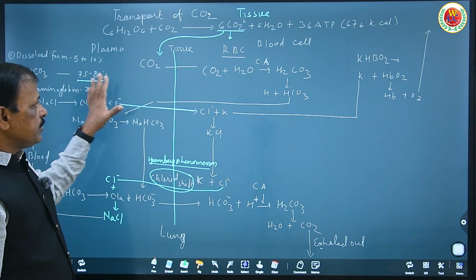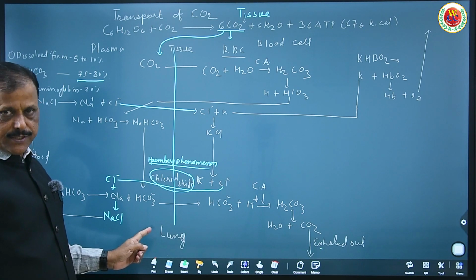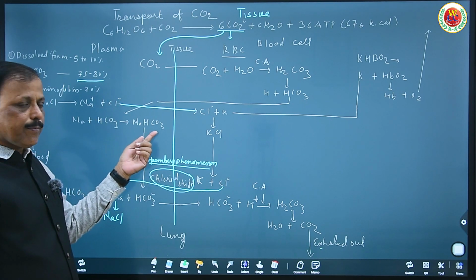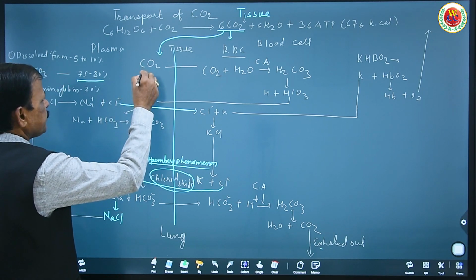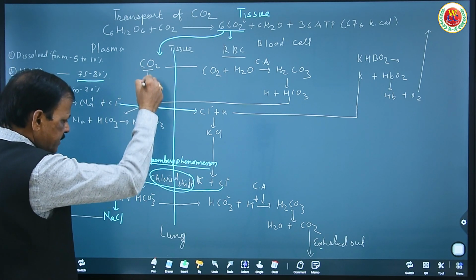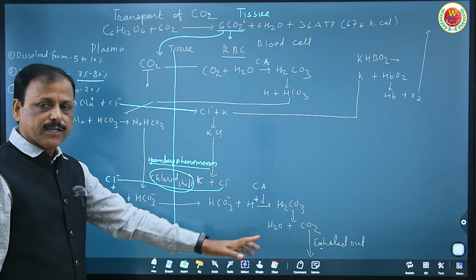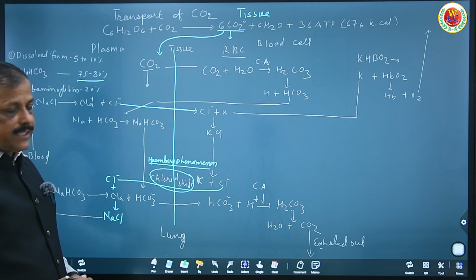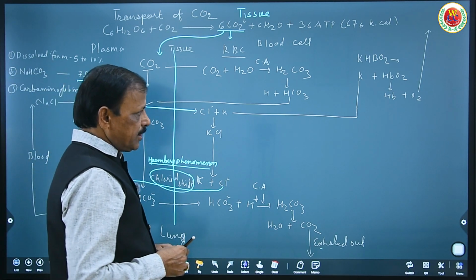I hope you did understand that major part of carbon dioxide is transported through blood in the form of bicarbonate. Already I did explain that 5 to 10% of carbon dioxide is transported through blood in dissolved form to exhale out. Now the remaining, around 20%, is transported in the form of hemoglobin.